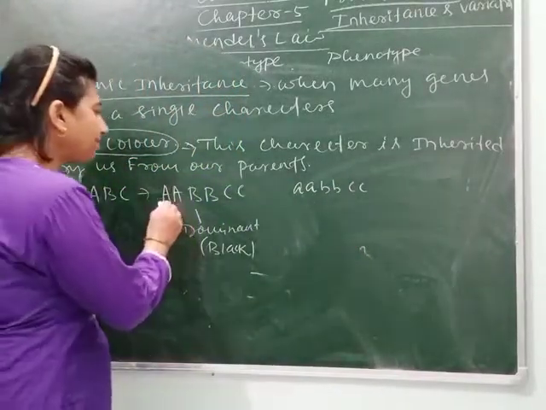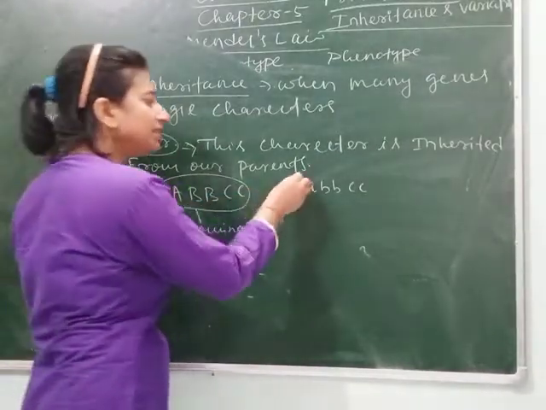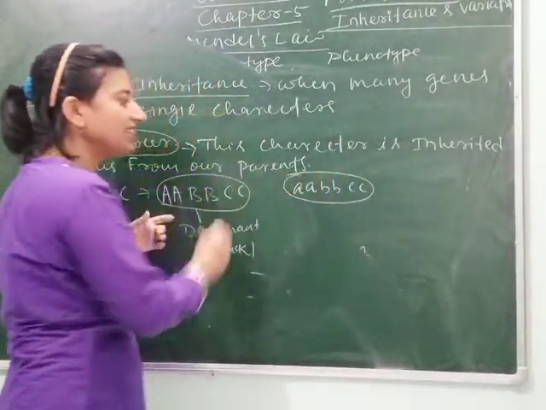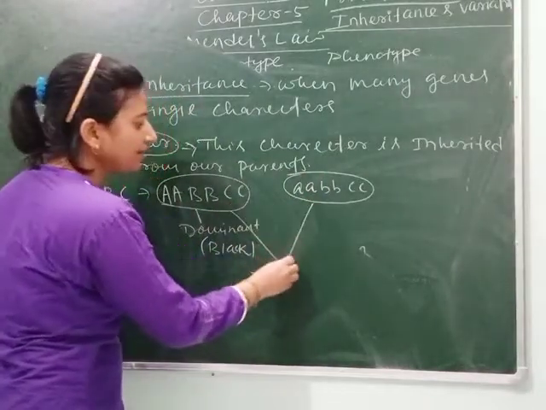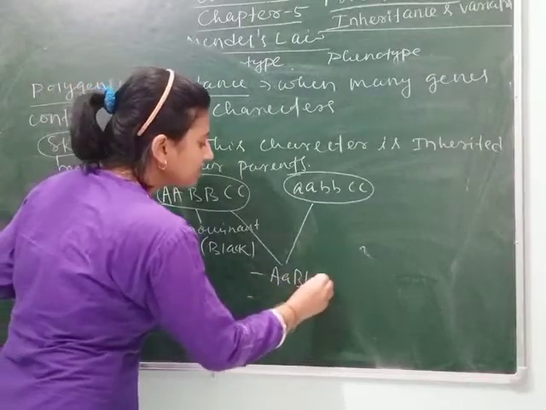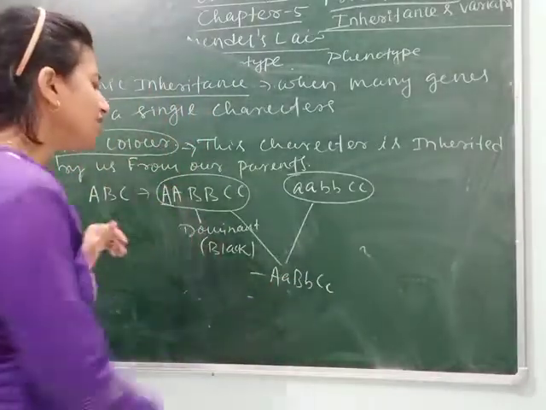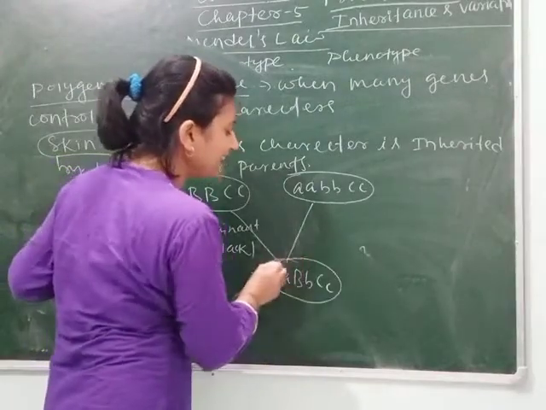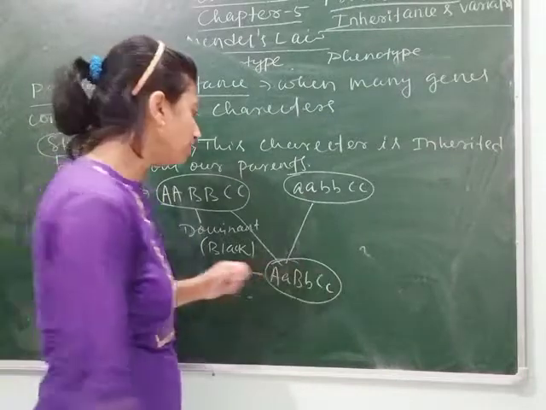Suppose one's father is black having these genes and mother is white having these genes, the zygote may contain A, B, C. It may contain any alleles, means capital A, small a, capital B, small b and capital C, small c.